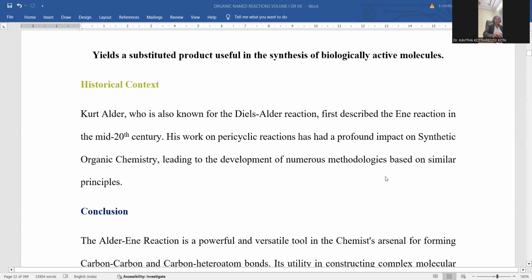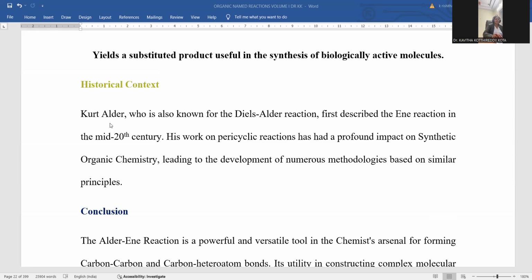Let me introduce the historical context: from which time we have been continuing with the Alder reaction. Kurt Alder is also known for the Diels-Alder reaction as well. The credit for first describing the reaction goes to Kurt Alder only.